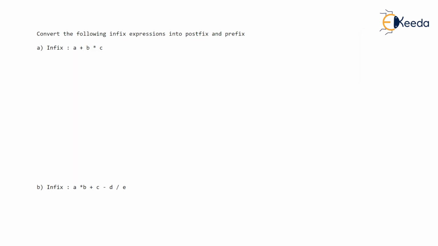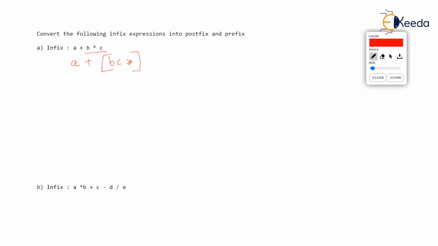So, coming back to this again, A plus B into C. First of all, convert B into C in postfix because it has highest priority. What we have is A plus BC star. Now, let's make a habit of marking this BC star in the square bracket, saying that now this BC star is a single operand.